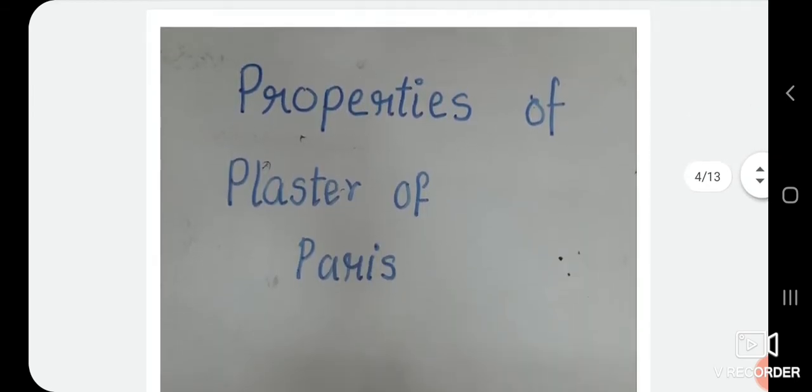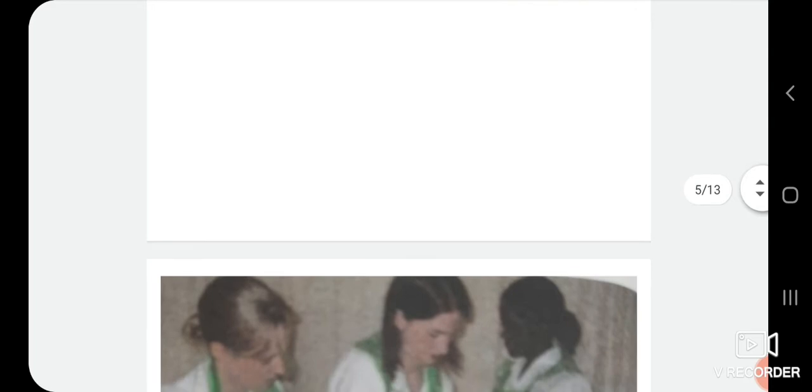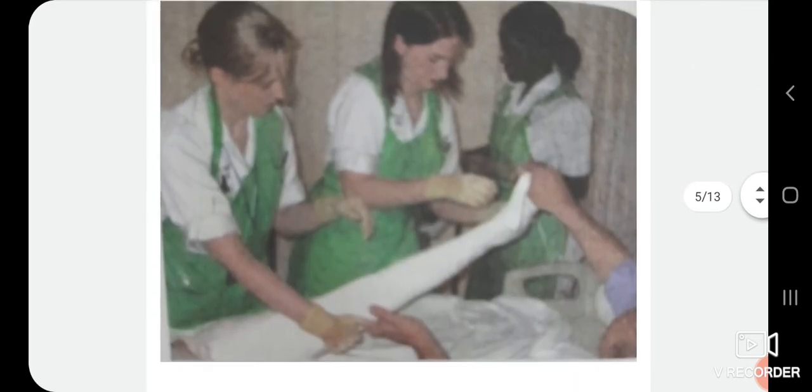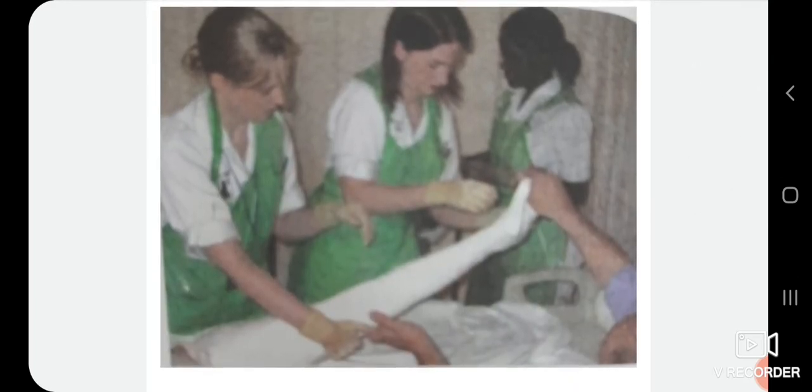Now let's see the properties of plaster of Paris one by one. Okay, so plaster of Paris is a white powder. Plaster of Paris has a very remarkable property of setting into a hard mass on wetting with water. So when water is added to plaster of Paris, it sets into a hard mass in about half an hour.